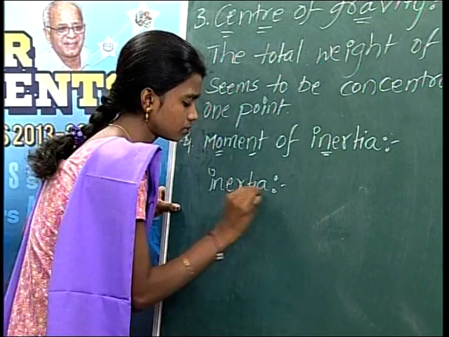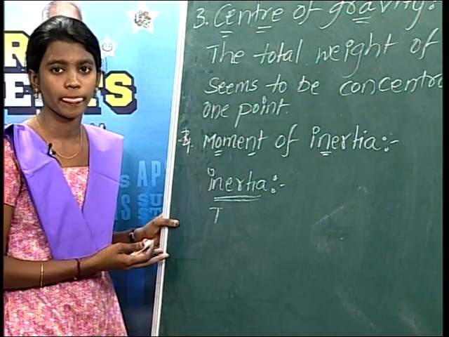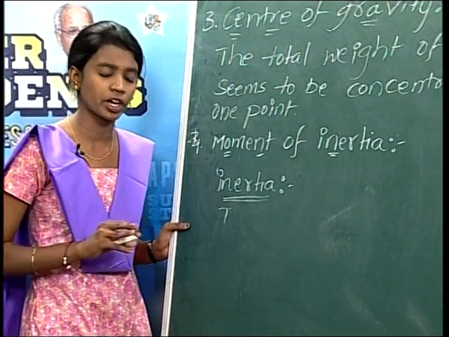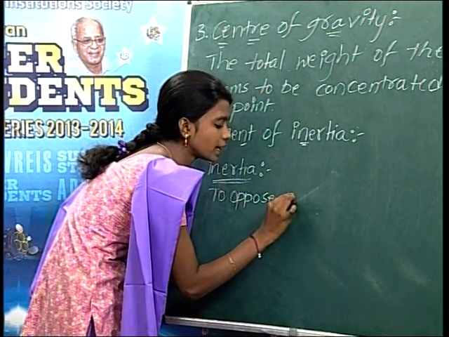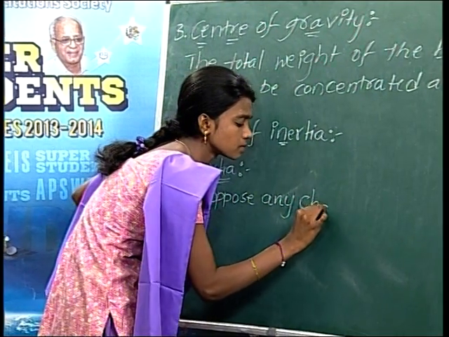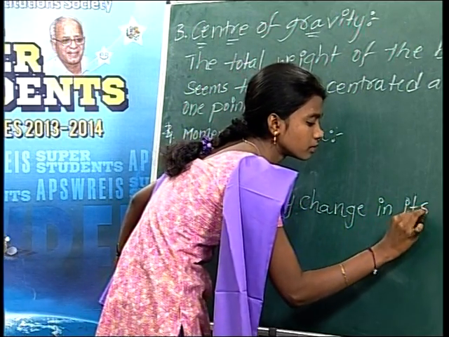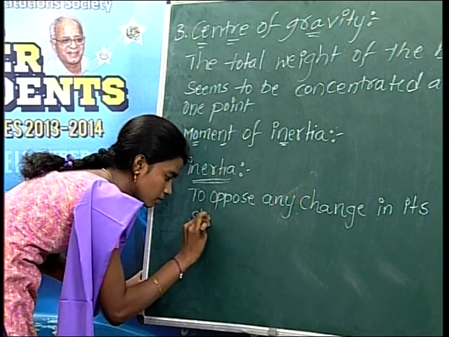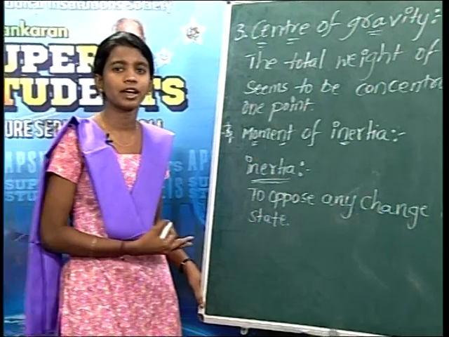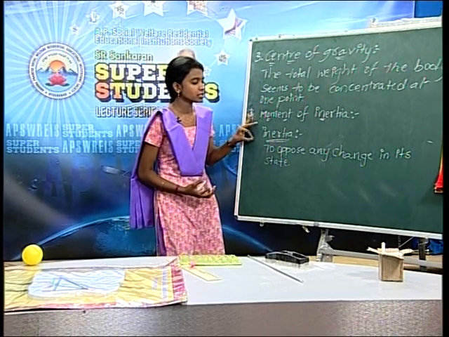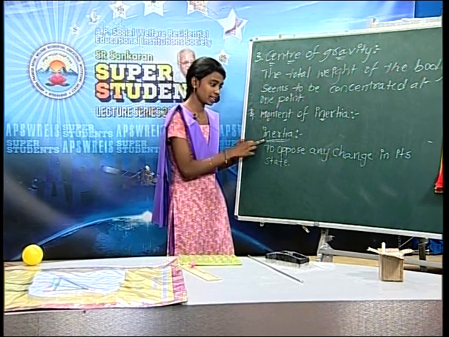Inertia is a property of body to oppose any change in its state. Once again I repeat what is inertia. Inertia means to oppose any change in its state. That is called inertia.